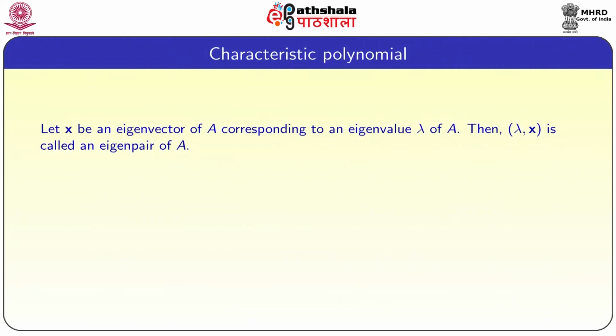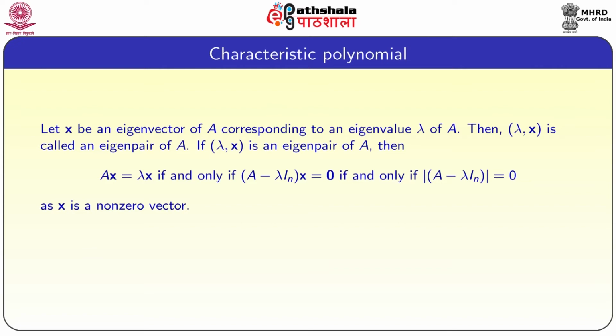Now, we are going to define the characteristic polynomial of a matrix A. Let x be an eigenvector of A corresponding to eigenvalue lambda of A, then (lambda, x) is called an eigenpair of A. If (lambda, x) is an eigenpair of A, then we have Ax equal to lambda x, that is, if and only if (A minus lambda In) into x equal to 0, where In is the identity matrix of size n, where n is the order of the matrix A.